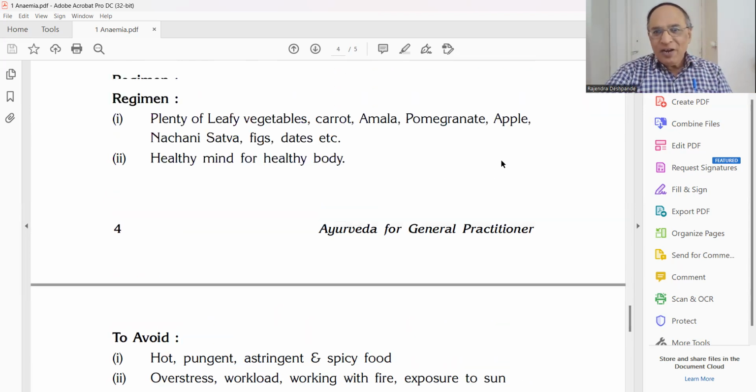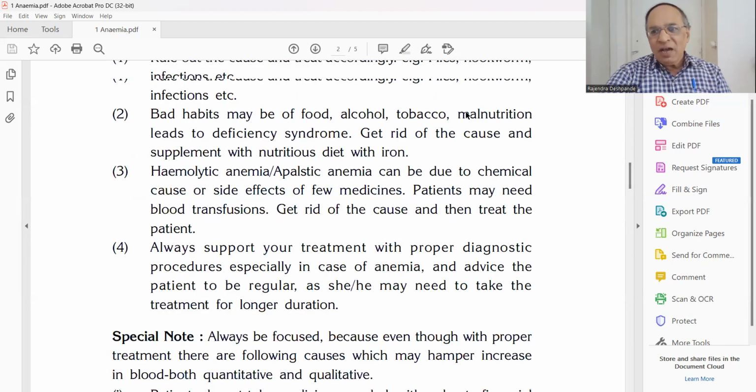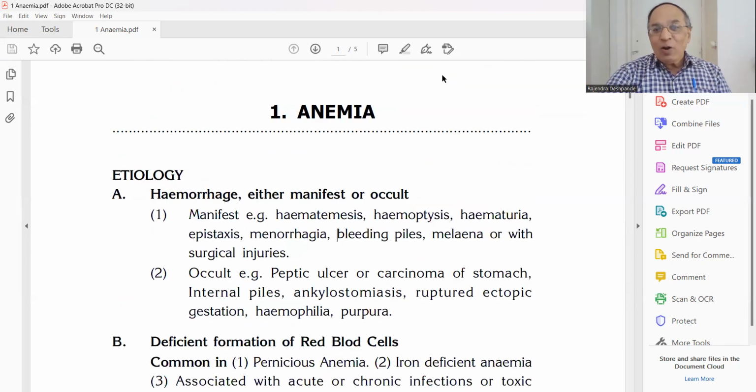So my dear friends, today Dr. Deshpande, Professor Deshpande has discussed Ayurveda in GP regarding the anemia, causes, investigation, and also the treatment.